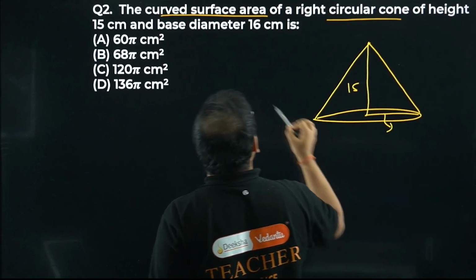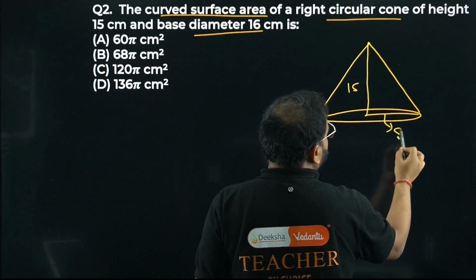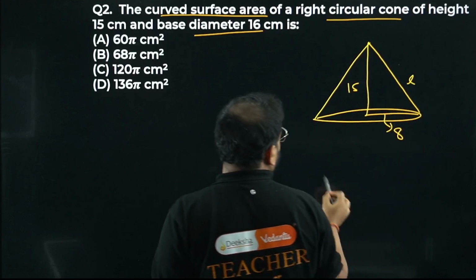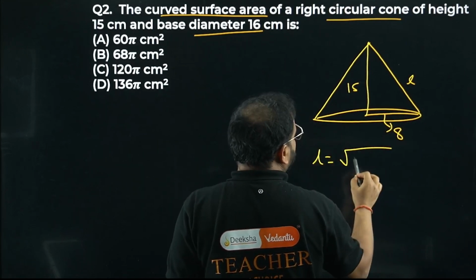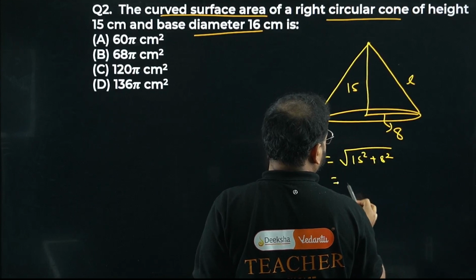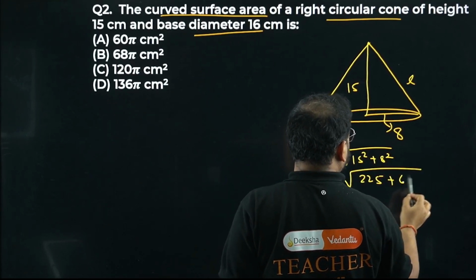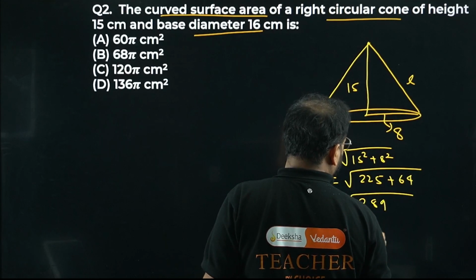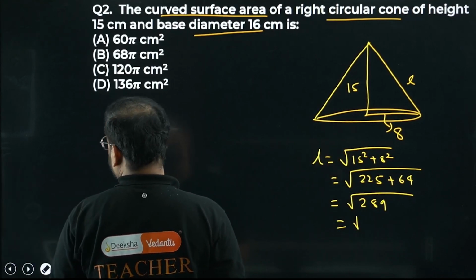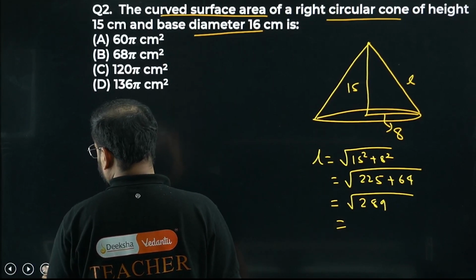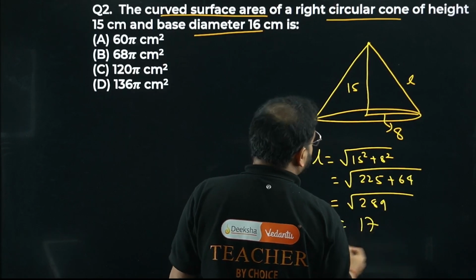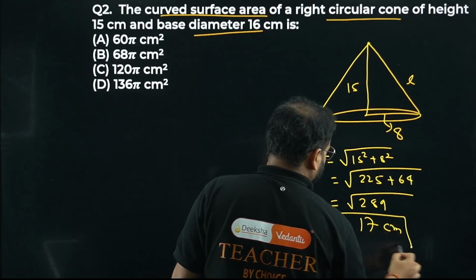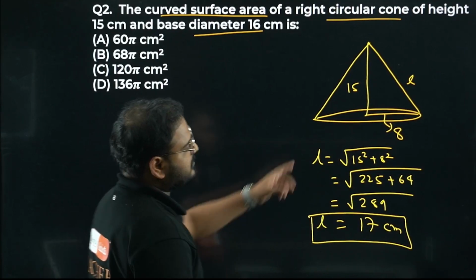And this value, what have they given? They've given diameter as 16. So this will be 8, right? Diameter 16 means radius is half. So 8. So we have to find this L value. What is the L value going to be? 15 square plus 8 square. 225 plus 64. 289. This is going to be simply 17. 17 centimeters. This is my slant height.